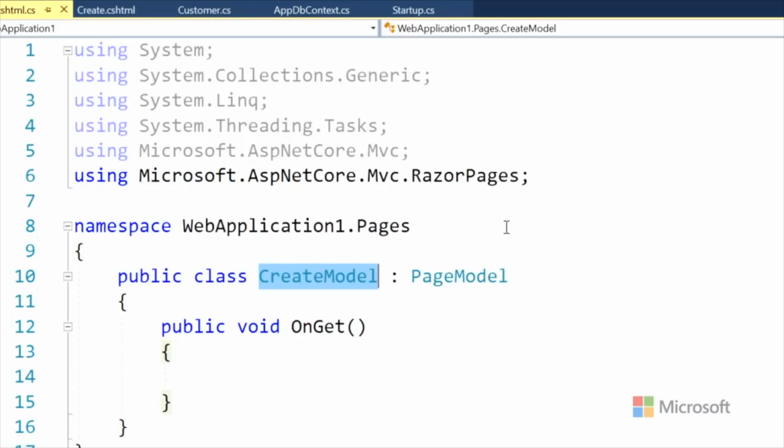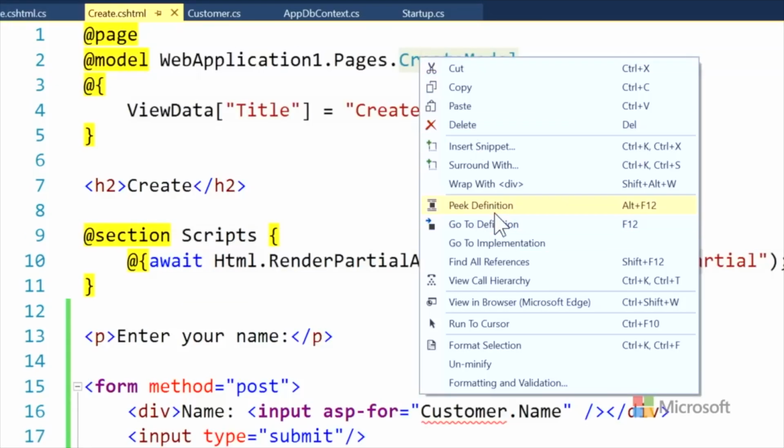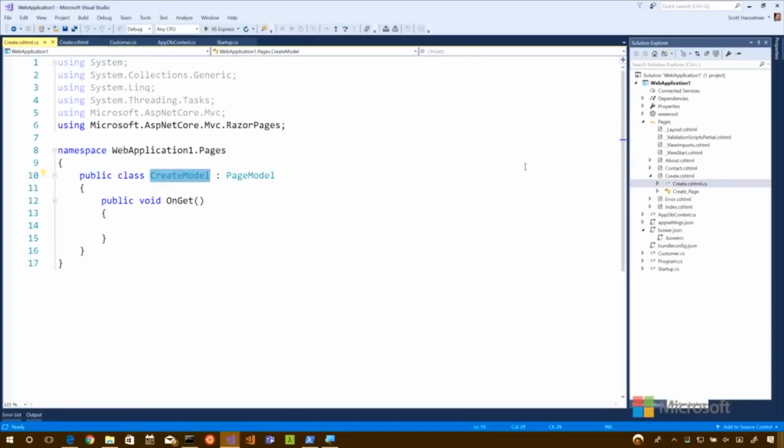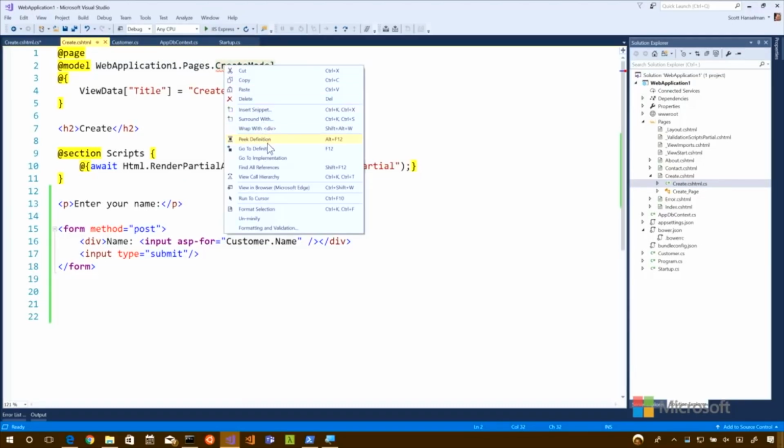Peek into definition? I want to point out how I'm moving around. I'm right-clicking and saying go to definition. There's also a hotkey for that. So this is an important reminder just as a programmer. You don't want to necessarily find yourself going over and looking around all the files all the time. You can navigate to it directly. You can navigate logically, as they say.